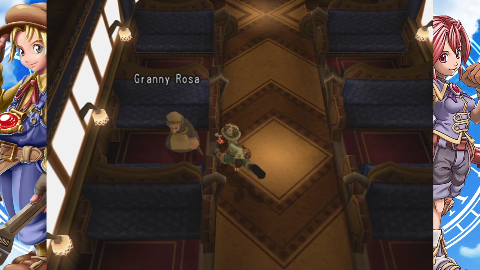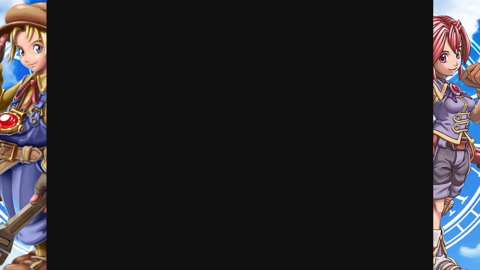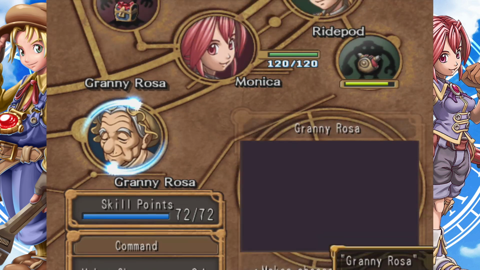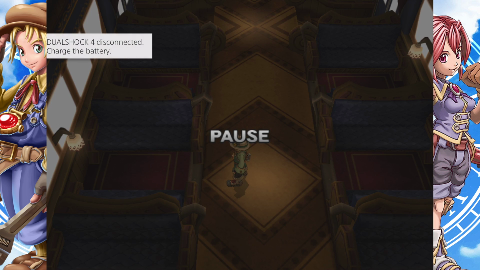How did we? Oh, there she is. All right. Never been so happy to see an old lady. All right. You're coming with me, old lady. You're coming with me. A woman living in Palm Brinks. That's not true. I stuffed her in my train weeks ago. Actually, technically 2 years ago.